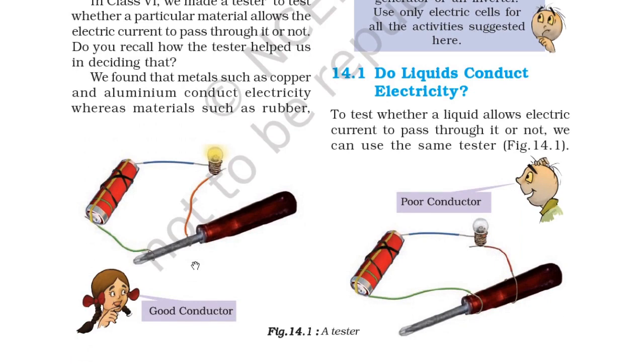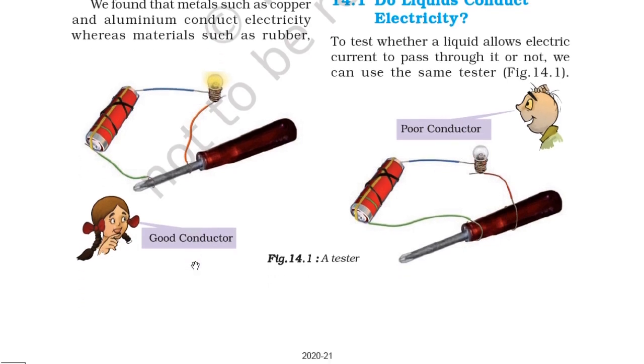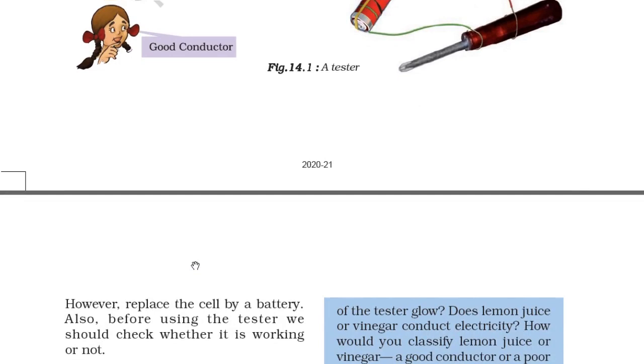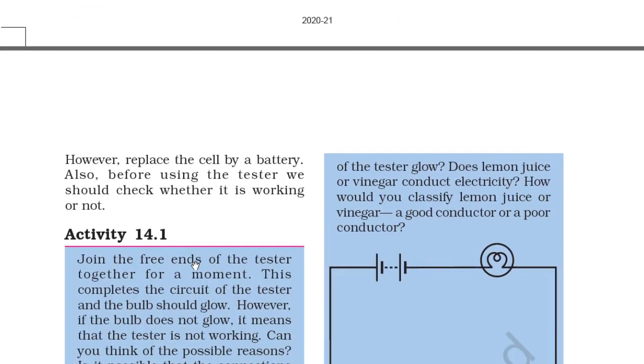To test whether a liquid allows electric current to pass through it or not, we can use the same tester. So you can see in figure 14.1. However, replace the cell by a battery. Also, before using the tester, we should check whether it is working or not.